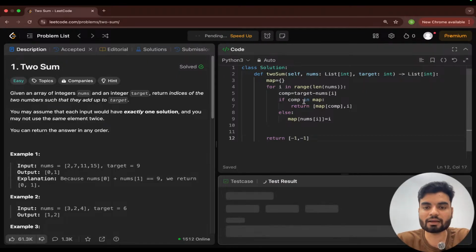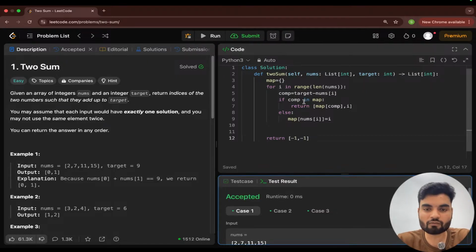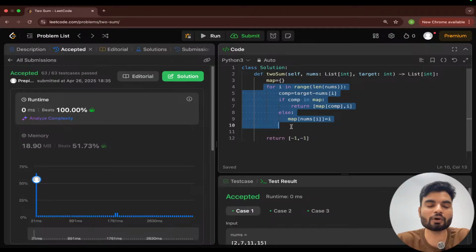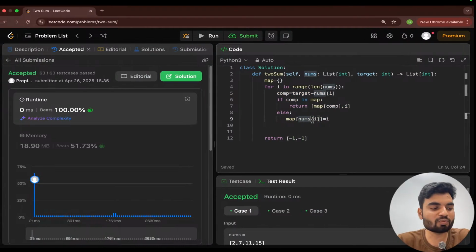I hope that this is quite clear to everybody. I've also received a few confirmations, which means that the logic is quite clear to everybody. And I'm again repeating, this problem is super important, beating 100%. Same time and space complexity is linear because we are utilizing only a single loop, right? And one extra data structure, that is the map. I hope that this makes sense to all.